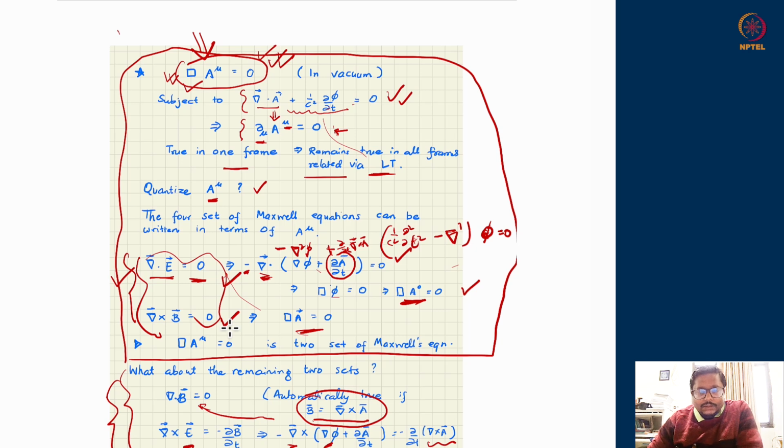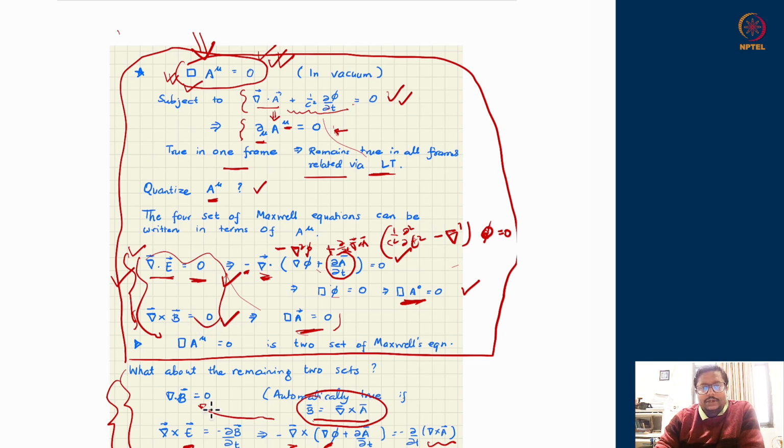The zeroth part of the wave equation is the first Maxwell's equation. The remaining three-vector part is the third Maxwell's equation, so to say. Those are the only dynamical equations. The remaining ones, divergence of B is equal to 0 and curl of E is equal to minus del B by del t, which is the fourth Maxwell's equation, are just geometric identities.